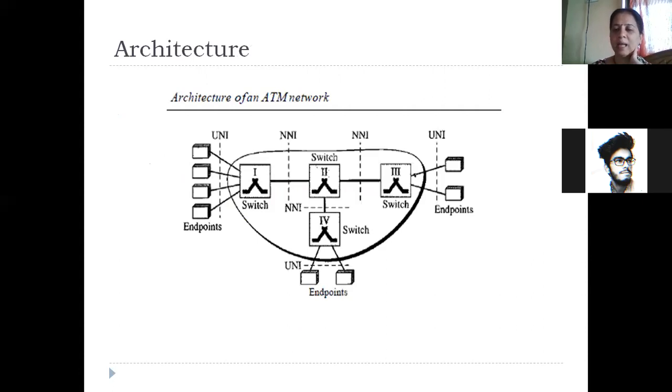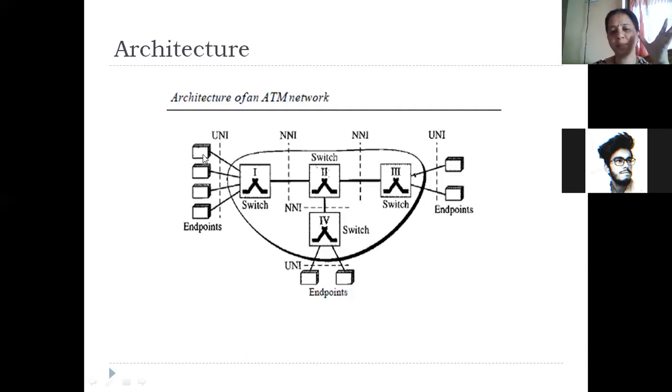Now you can see the architecture of the ATM network. The middle part that we have here is the subnet, and this is where the ATM network will process the data. There could be endpoints or terminals, which are devices through which data or cells are generated. These cells are sent to the subnet, which is the ATM network. The subnet consists of switches and transmission lines.